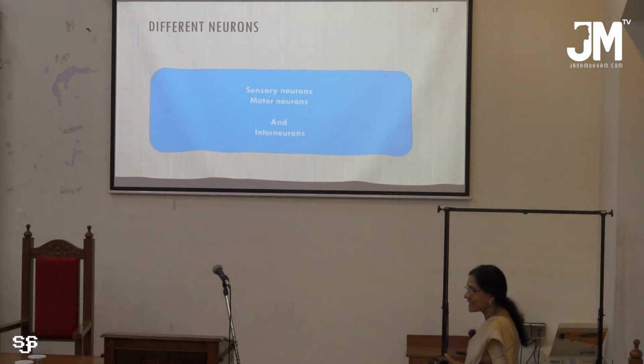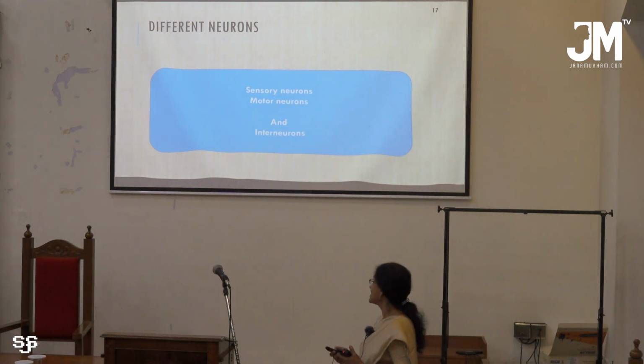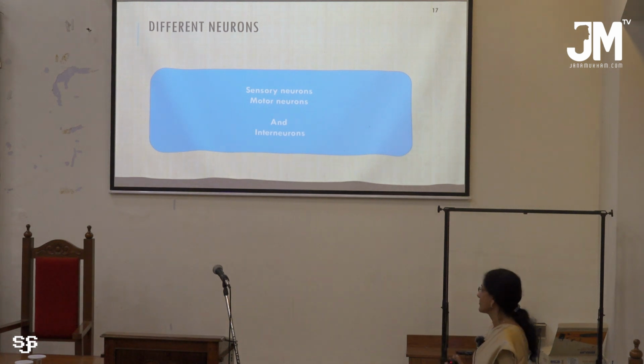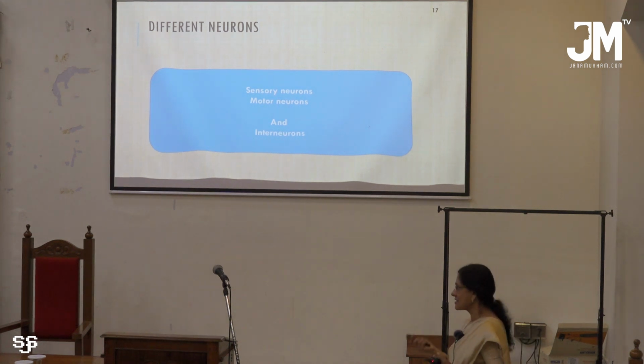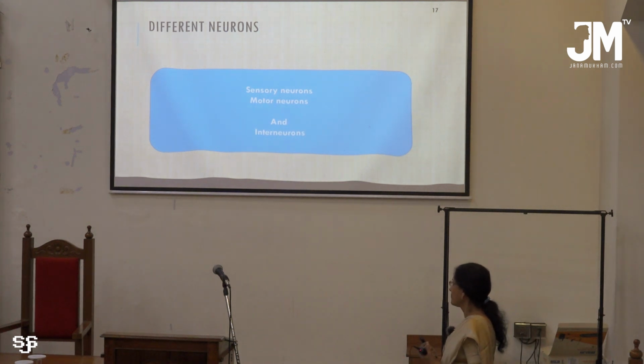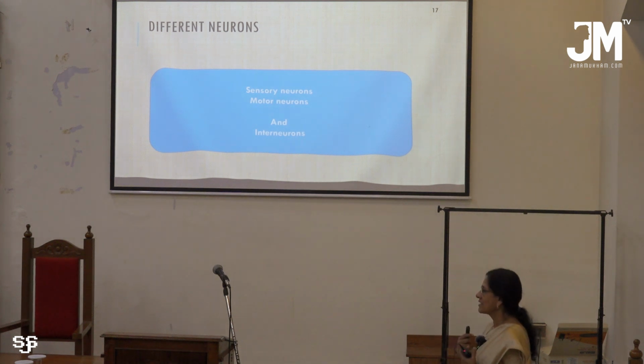Now there are three types of neurons. Sensory neurons receive signals from the sense organs. Motor neurons receive signals from the spinal cord and communicate to the moving parts of the body. And interneurons act as transmitters between sensory neurons and motor neurons. The size of the neuron in each case is different.